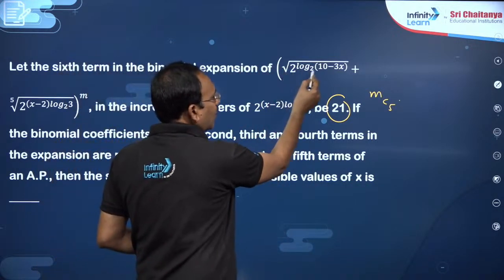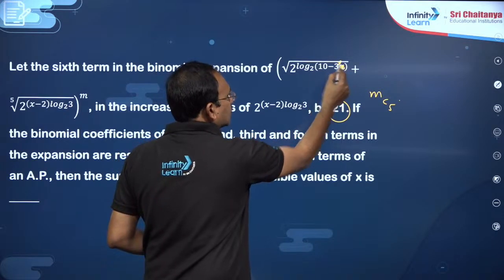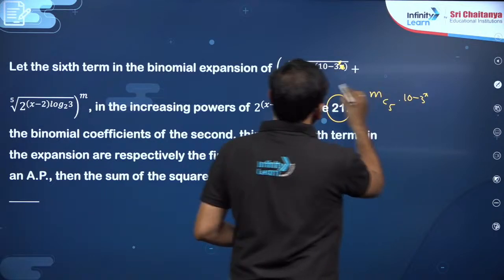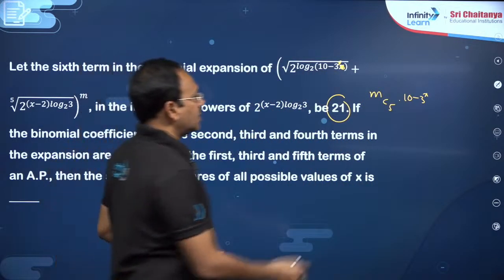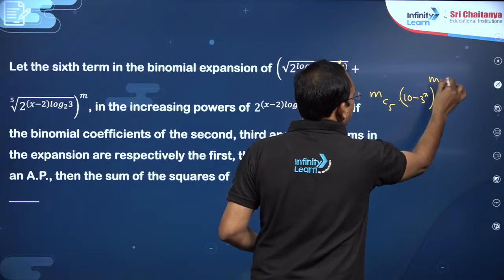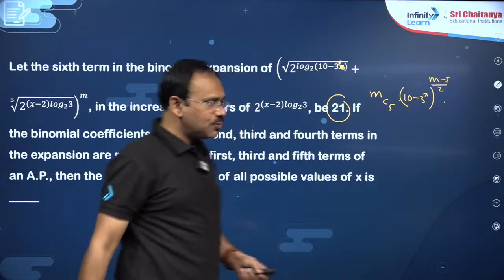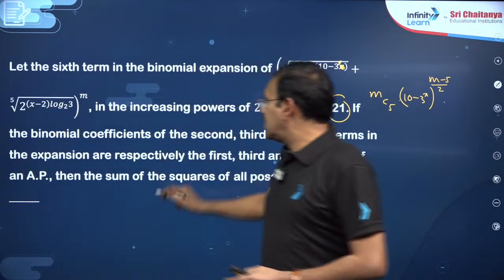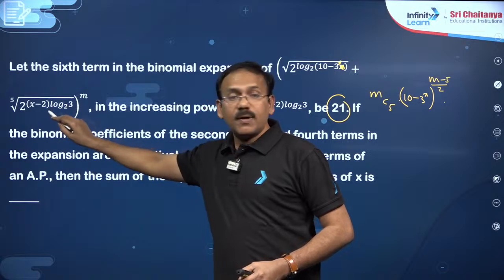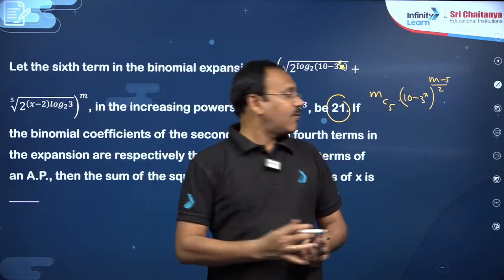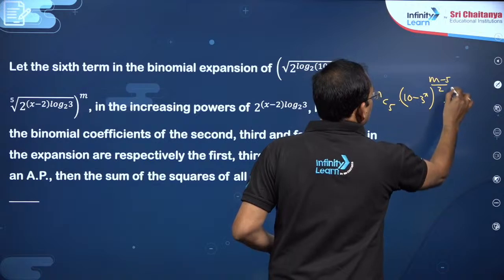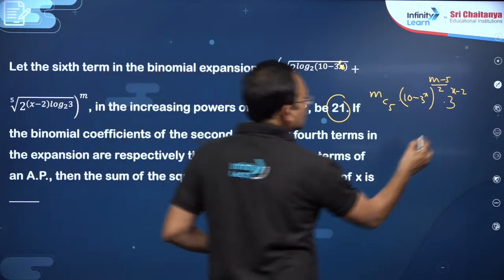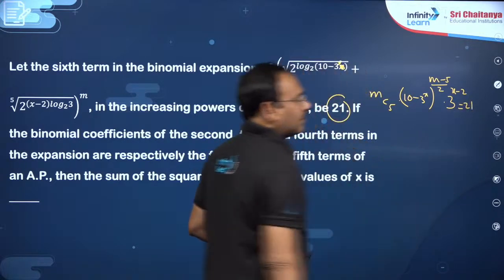You see, number power logarithm, this is 3^x, my dear friends. So this is (10 - 3^x) under square root, power (m - 5). This is power (m - 5)/2, into the second one to the power 5, which you will get as 3^(x-2), where the power 1/5 is gone. So this value is given as 21, my dear friends.